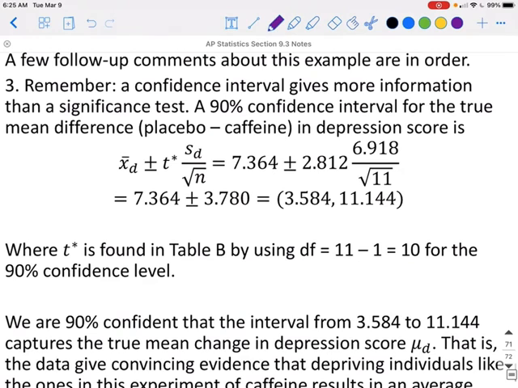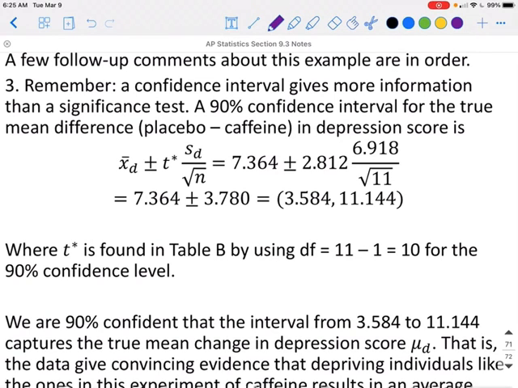Also, you need to remember a confidence interval gives more information than a significance test. Because this is a one-sided test, and our alpha level is 0.05, the corresponding interval would be a 90% confidence interval.